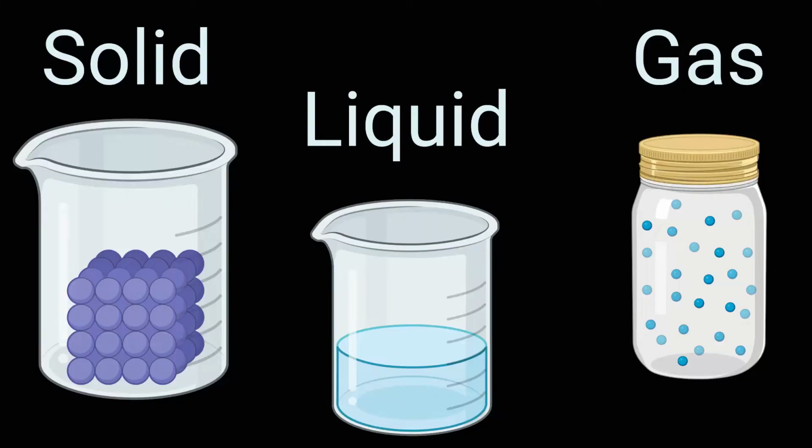We can define these states based on how they interact with their container. A solid does not change shape based on the shape of the container. It also cannot be compressed nor flow within the container. It holds its own shape. A liquid will take the shape of part of the container, but it will not expand to fill the whole container. It can flow around readily, but it is still virtually incompressible. When things try to diffuse through a liquid, that process happens slowly. A gas, on the other hand, will completely expand to fill its container. This means that it is also easy to compress, and that diffusion within a gas happens rapidly. Work through page 8 in your workbook.